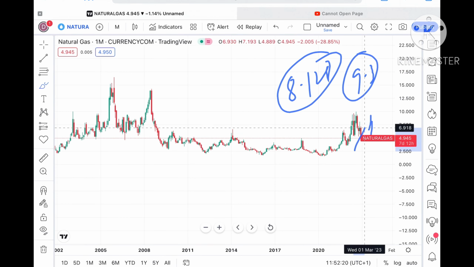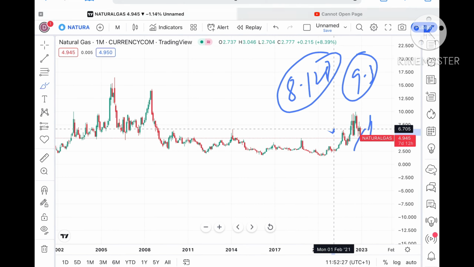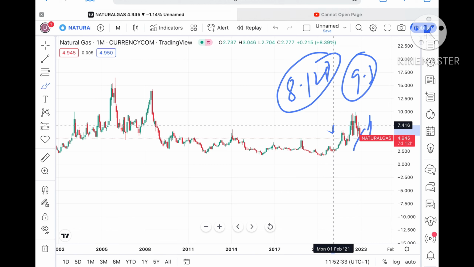But what you have to remember is that once it starts moving upside, once it moves over the level of 6.3, then we can see a level of 6.7, and once it sustains above that level, chances are very high it can cross that particular level and go towards a level of 7.4.